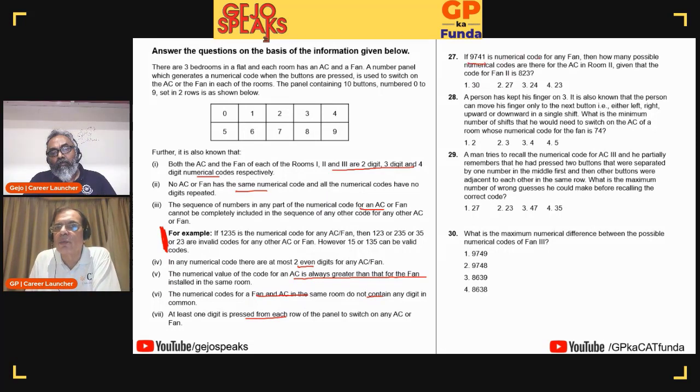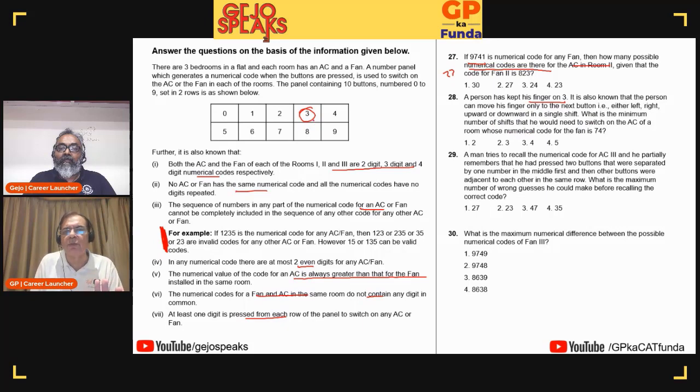Numerical code for fan, then how many possible numerical codes are there? How many possible codes is a question I don't like at all. Even in quant, you will find me leaving these questions for the simple reason I know this is where I will miss out on a case. So that would be a question mark for me. A person kept his finger on 3. It is also known the person can move his finger only to the next button, left side, etc. What is the minimum number of shifts?